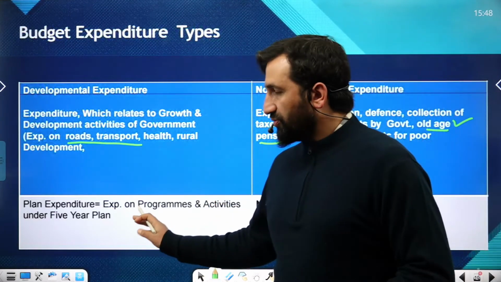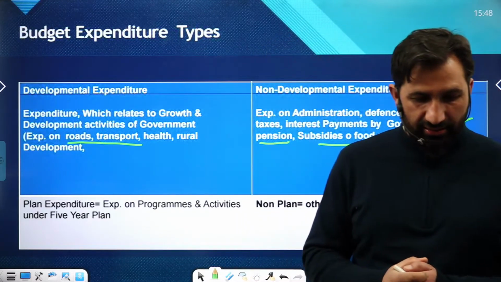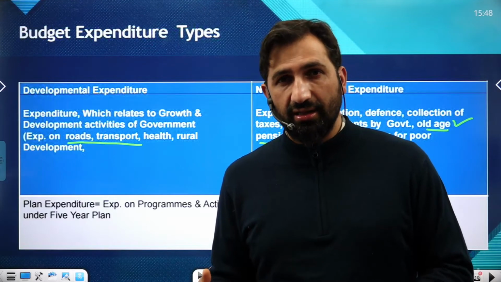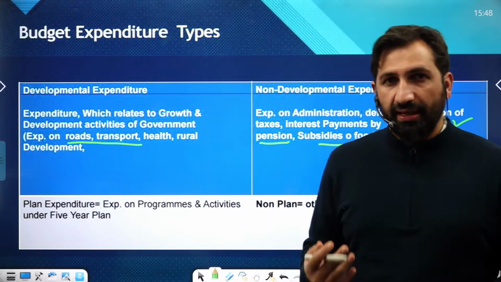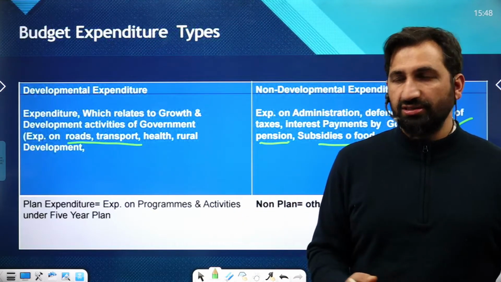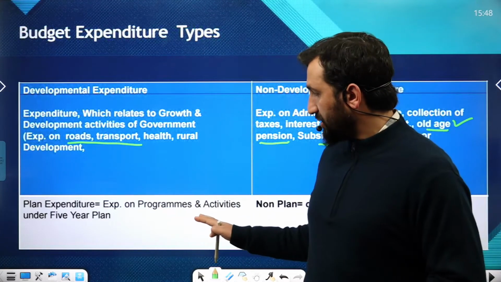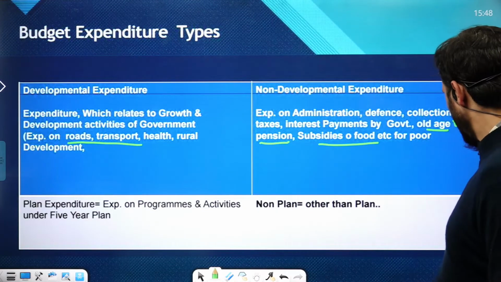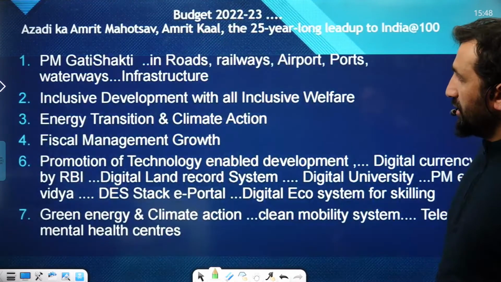Plan expenditures, obviously, since India has a mixed economy which adopted the five-year planning system. In that, the plan for five years, the expenditure incurred on the plan's programs and activities will be plan expenditure. And non-plan is other than plan.